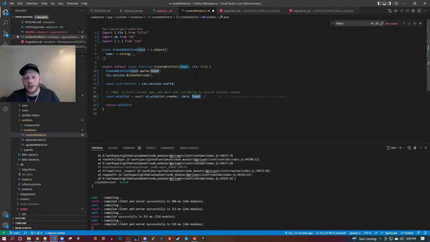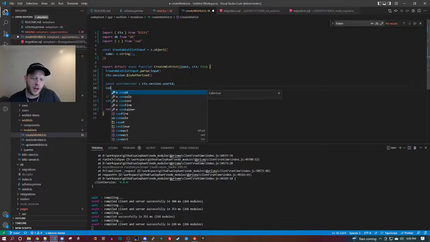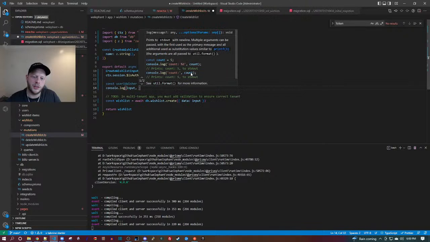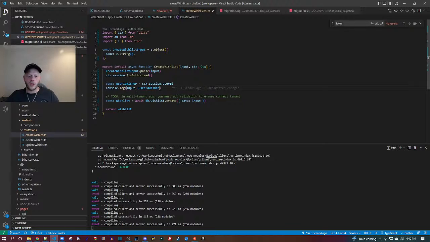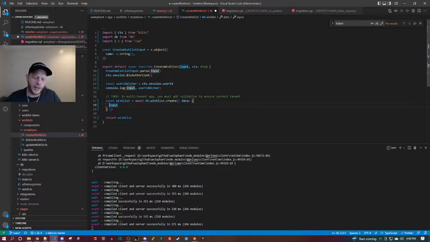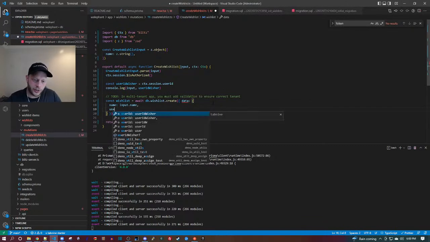This is an object. Try to figure out if this is an object or not. Let's log it. I think it's an object. So we're going to console.log. We're going to do input, comma, user ID wisher. I'm going to naively code this, assuming it's an object. We'll verify that. But here I'm going to do name is input.name. And then I'm going to add user ID wisher.